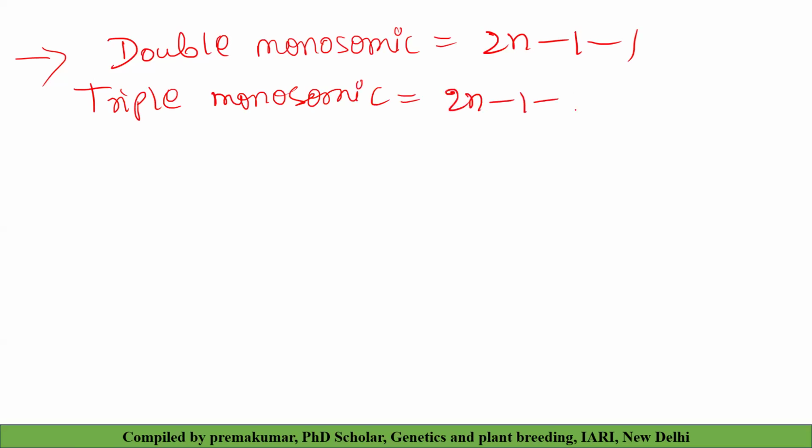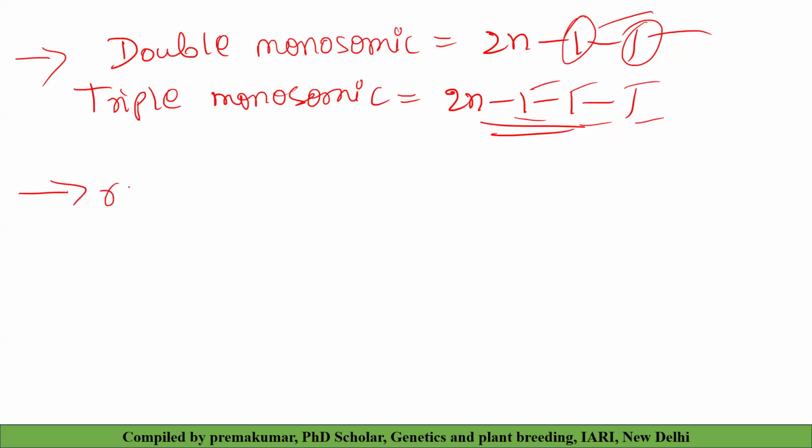Insert 2n minus 1 minus 1 minus 1. See the loss of chromosome from one set and another set. Here the loss of chromosome from the three sets means that there is a random loss between them.